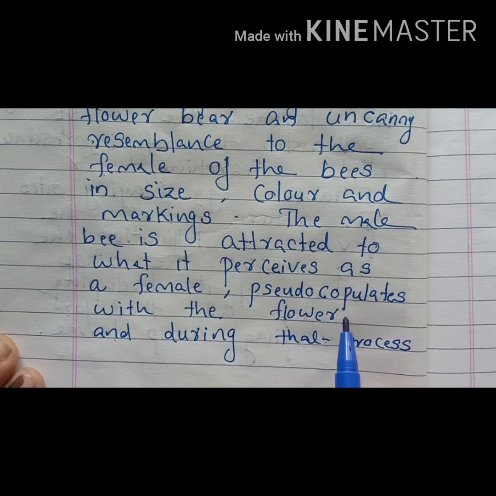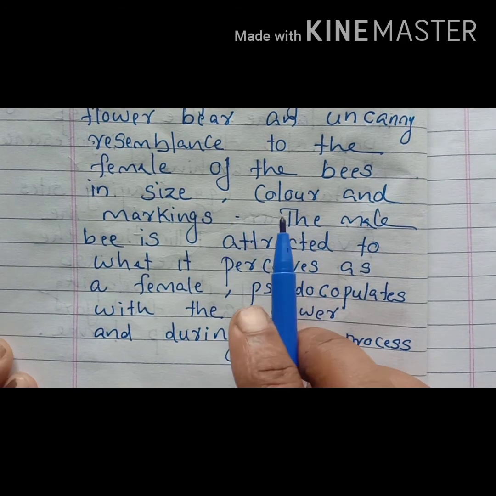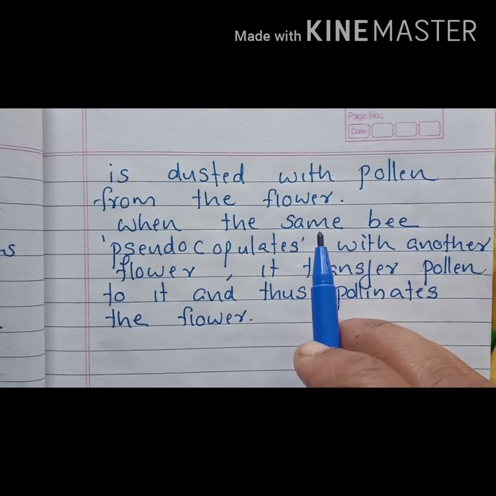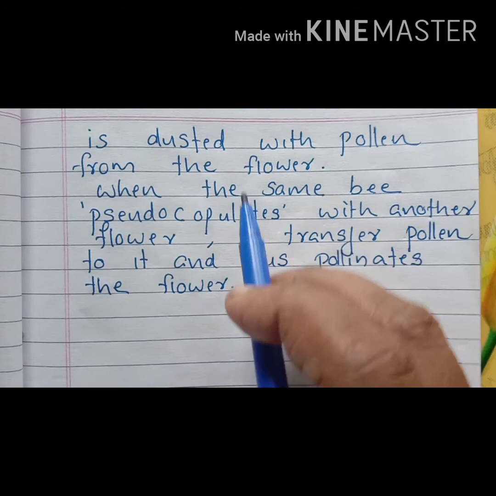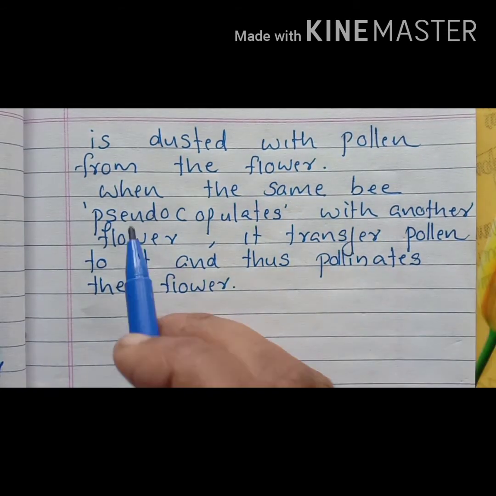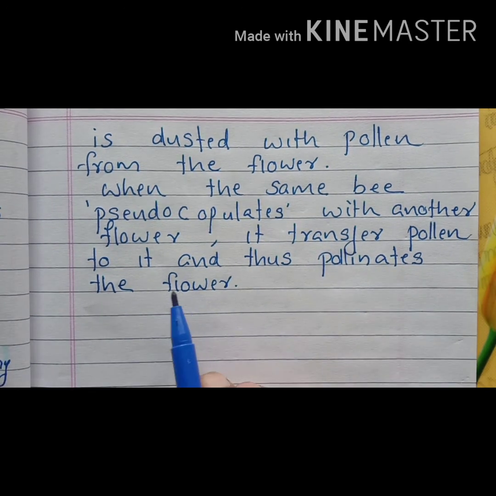So during that time, when these male bees are attracted there by seeing one of the petals, they will do pseudo-copulation. During that time the pollen grains will be dusted on the male bees. And when the same bee that pseudo-copulates visits another flower of the same plant species, it transfers the pollen to it and this pollinates the flower.